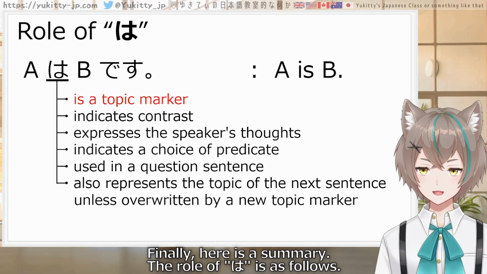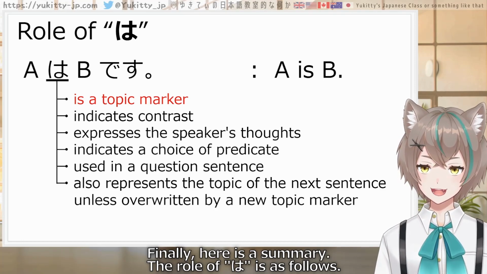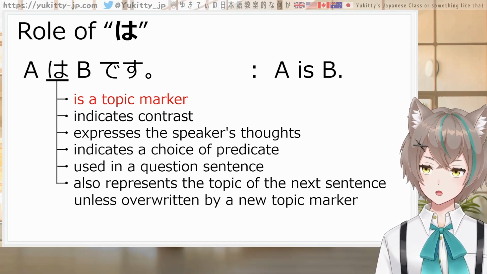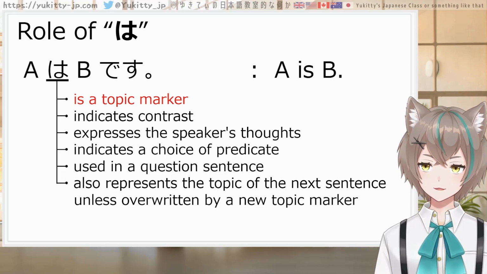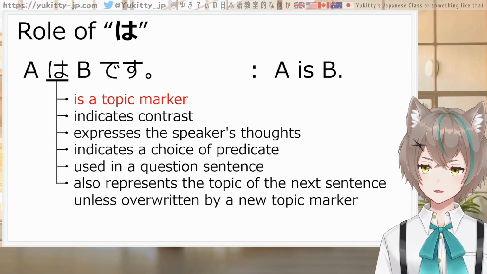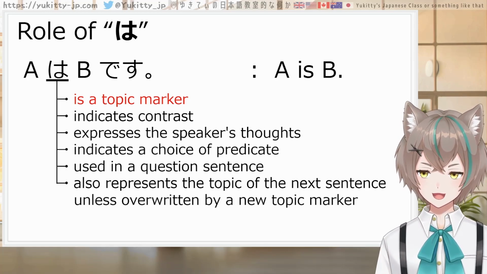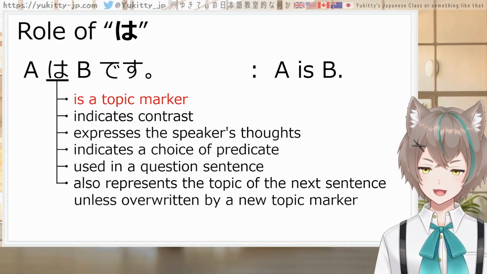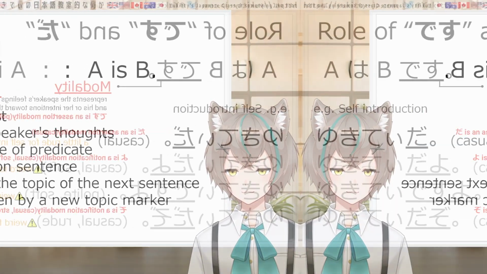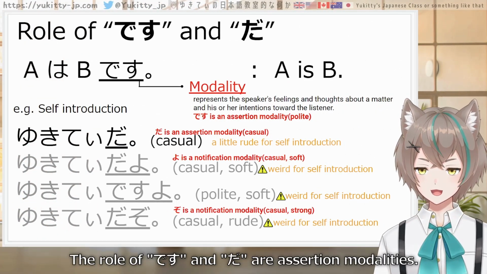Finally, here is a summary. The role of wa is as follows. Wa is a topic marker. Wa indicates contrast. Wa expresses the speaker's thoughts. Wa indicates a choice of predicate. Wa is used in a question sentence. Wa also represents the topic of the next sentence unless overwritten by a new topic marker. The role of desu and da are assertion modalities.